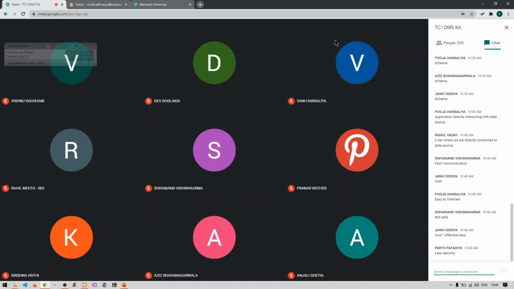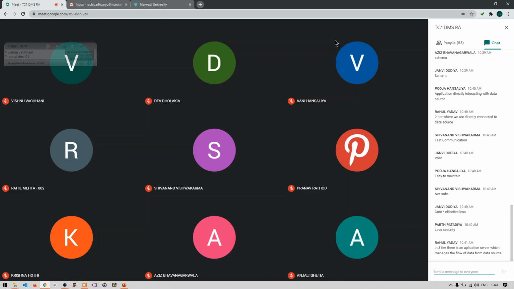What do you mean by three-tier architecture? There is a server between the application and the database which communicates with the application as well as with the database. So it is working as a middleware or a bridge between the client's application and the database.